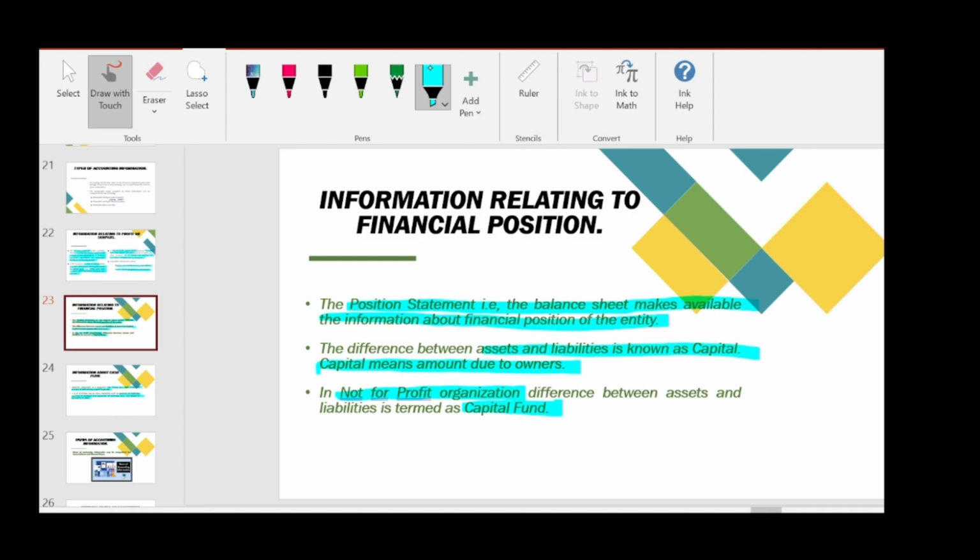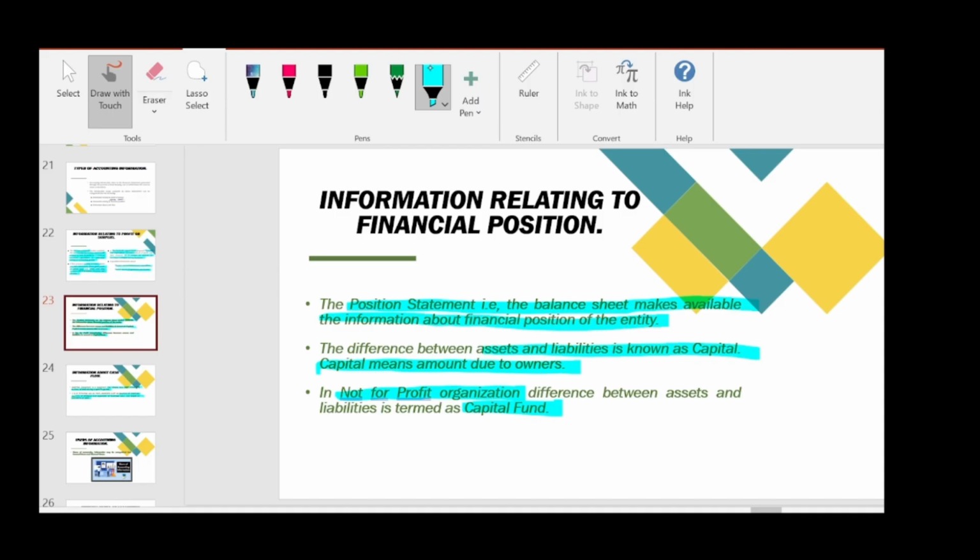Then we read about information relating to financial position. From the balance sheet we can find the financial position of the company. The balance sheet is also known as the position statement. In a profit making organization, the difference between asset and liability is known as capital. In a non-profit organization, the difference between assets and liabilities is termed as capital fund.